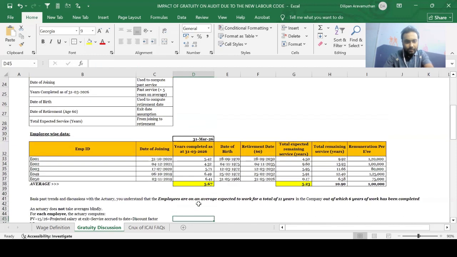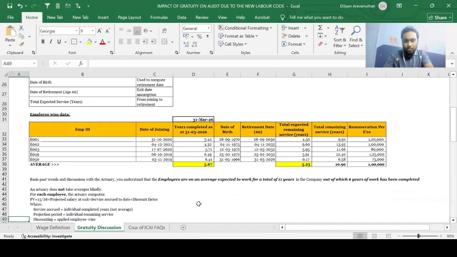Yes. So basically, we just need to understand that the actuary will do the working for gratuity at an employee level. Basically, he will do the last drawn wages into 15 by 26 into completed years of service, and he would do some discounting using the present value factor. That computation, we will just go to that in a while. So the actuary would do this working on an employee level, guys. That's what I've mentioned here.